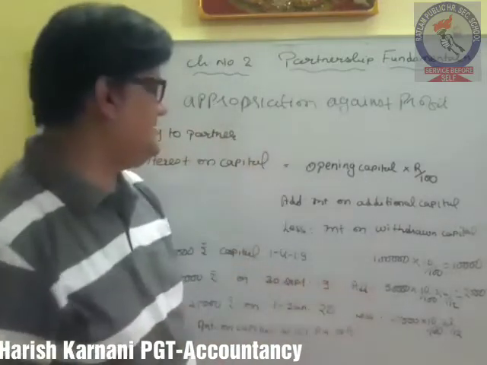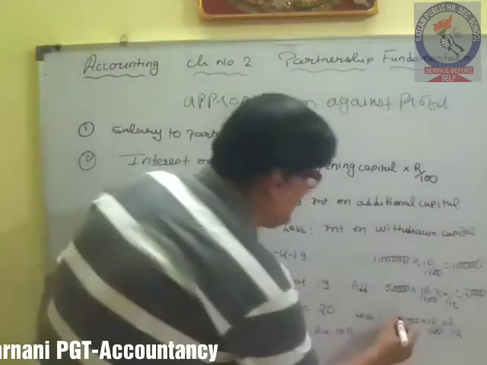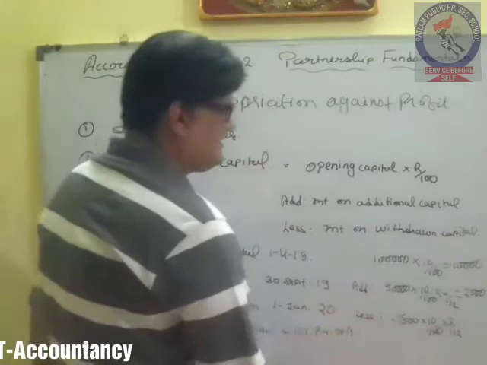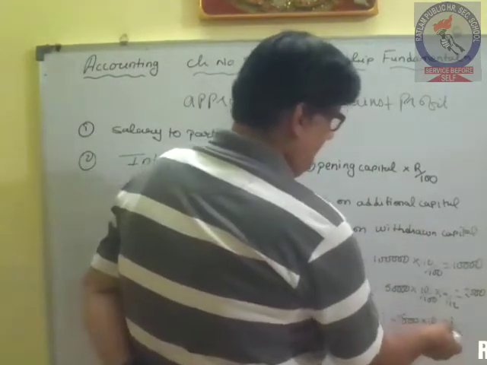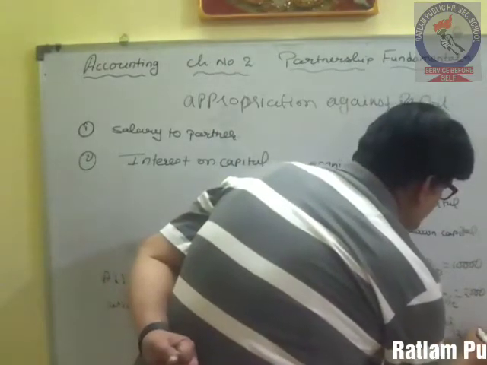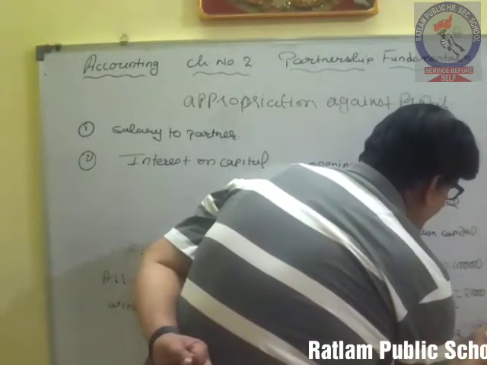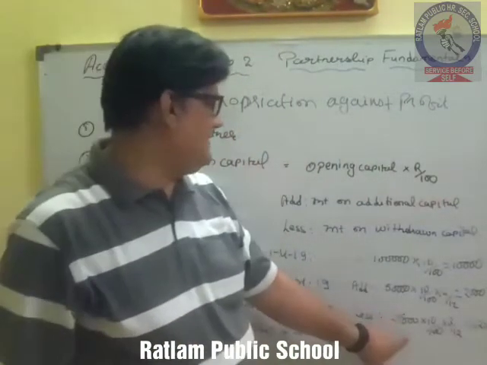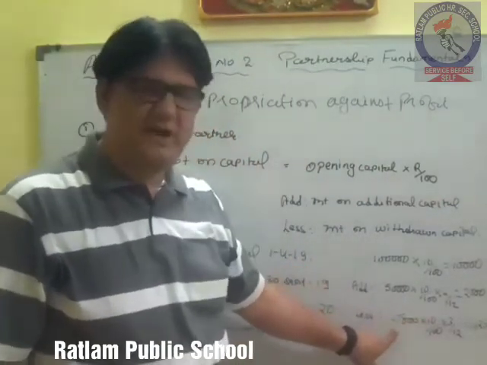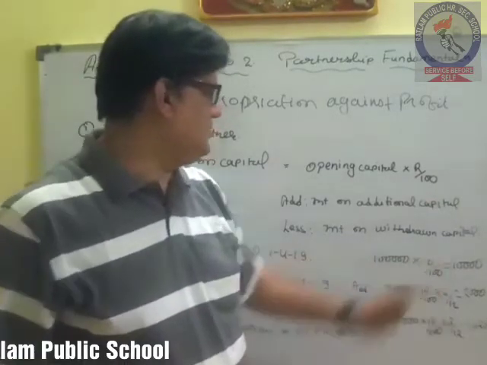So for these 3 months we have not used 25,000 rupees. So we will reduce this interest. So it will be 625 rupees. So 3 months 25,000, 10%, 2,500, and for 3 months 625.